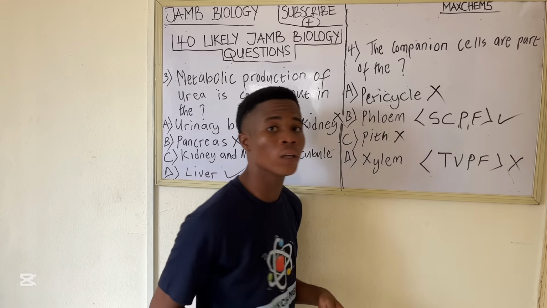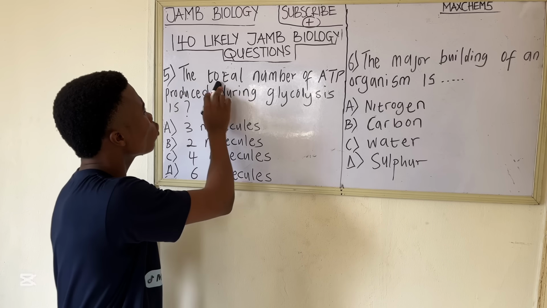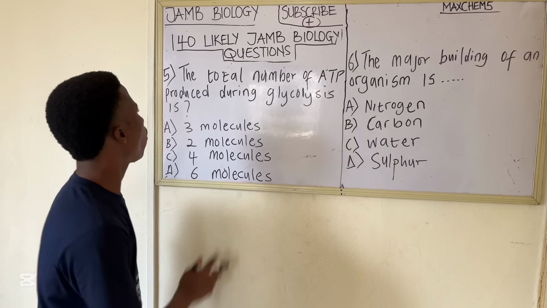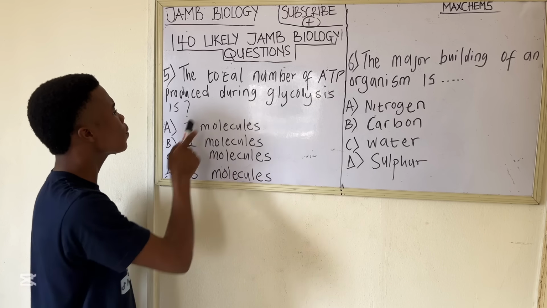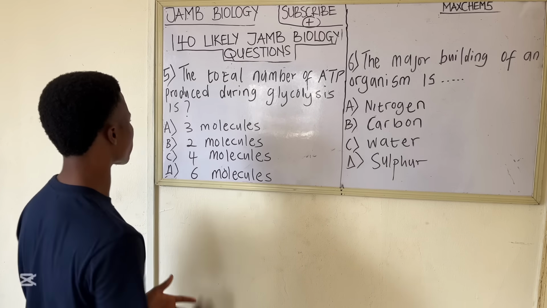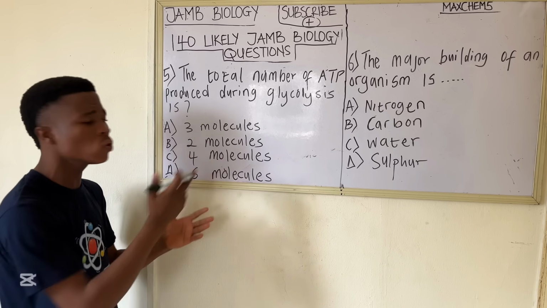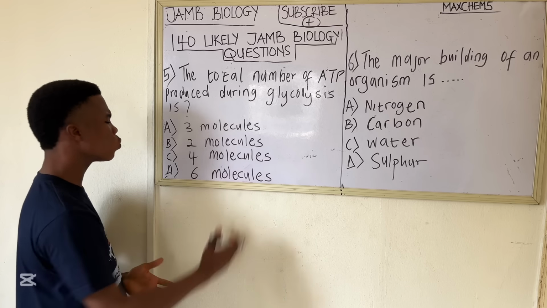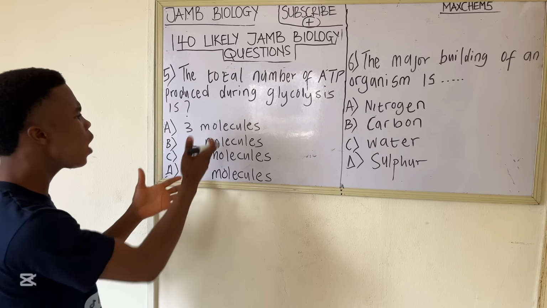So let's go to the next question. The next question says the total number of ATP produced during glycolysis is: option A says 3 molecules, option B says 2 molecules, option C says 4 molecules, option D says 6 molecules. So how do we answer this question?